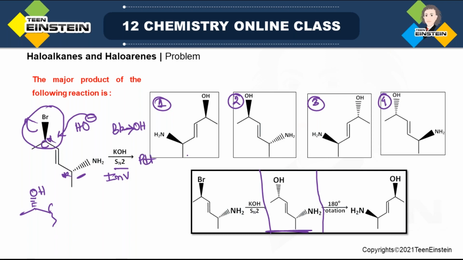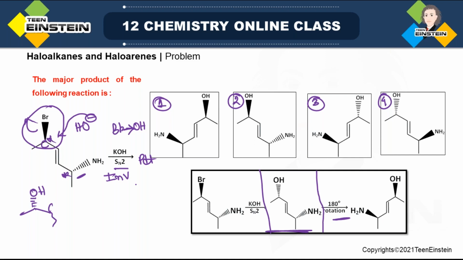How will you understand? Now here, though the scheme is written, and after writing this molecule that you get from SN2, there is also some 180-degree rotation. But I will suggest you don't have to do so many things, though it is given here. You don't have to write the structure. Suppose you are lacking in time, then also you can answer the question by simply applying a logic, which is very easy to understand.